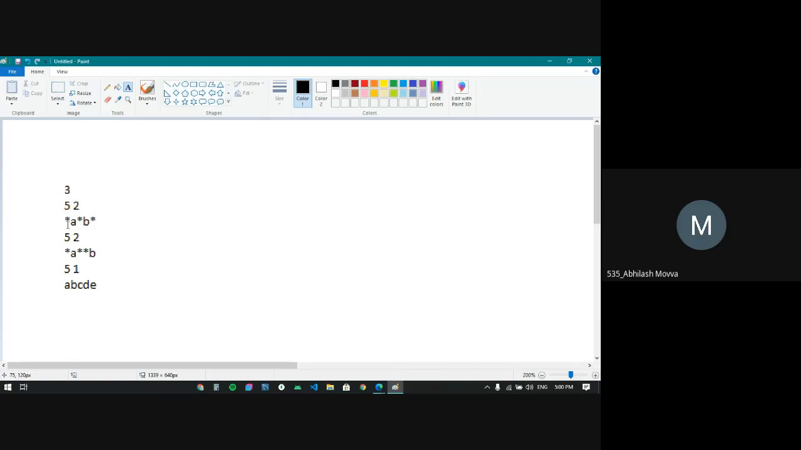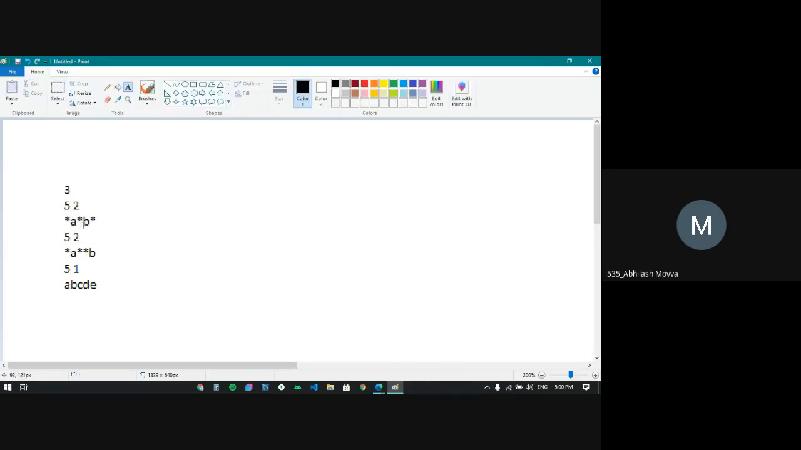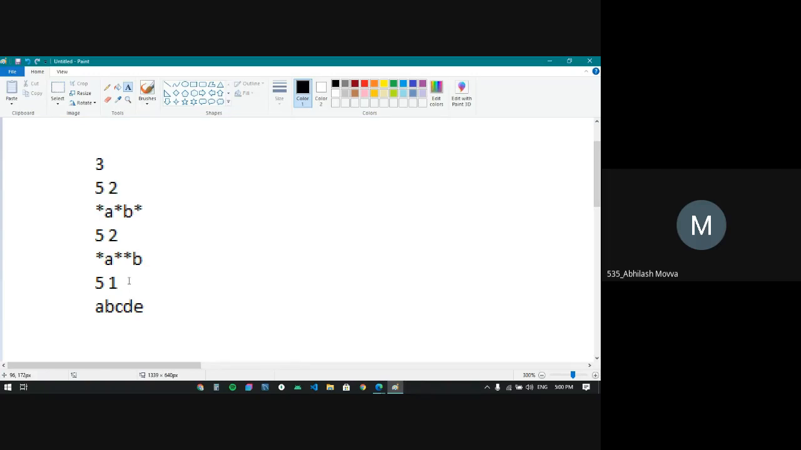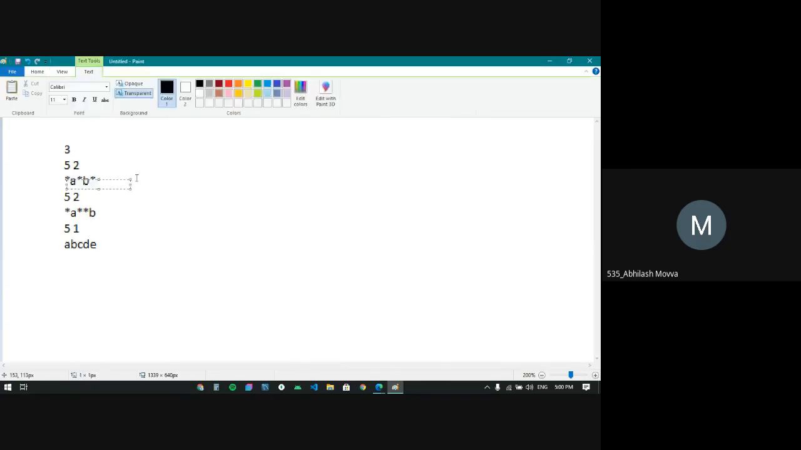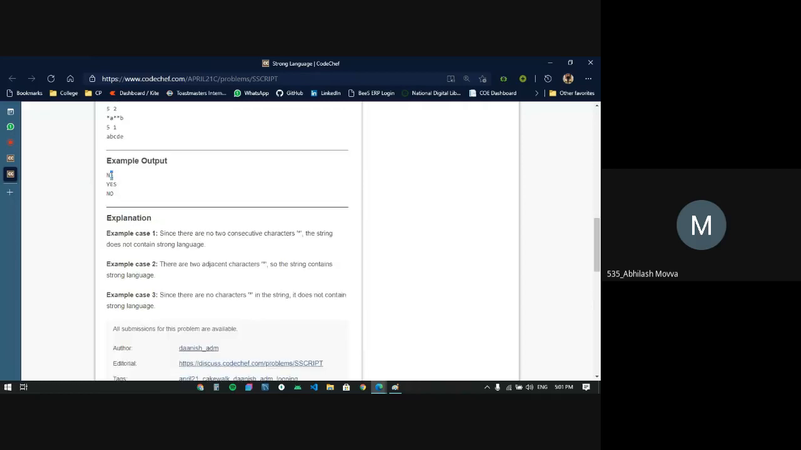Now we need to check in the given string whether 2 consecutive asterisks are present or not. If there are 2 consecutive asterisks in the given string, then we can say that the string is using strong language. As you can see here, there are no 2 consecutive asterisks, which indicates that it is not using any strong language. So we simply print no.